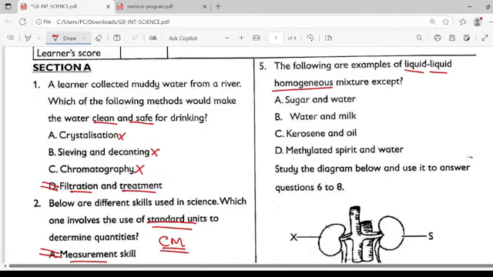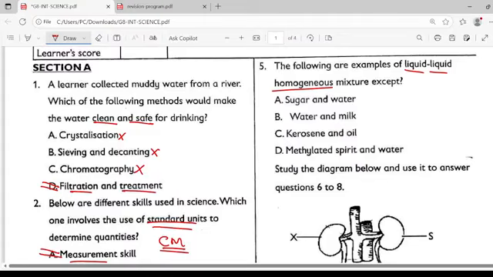So now when we evaluate the options based on the question, and the question is asking for an example that is not a liquid homogeneous option, so what should now be our correct answer based on that discussion, ladies and gentlemen? Remember, this question is quite involving.